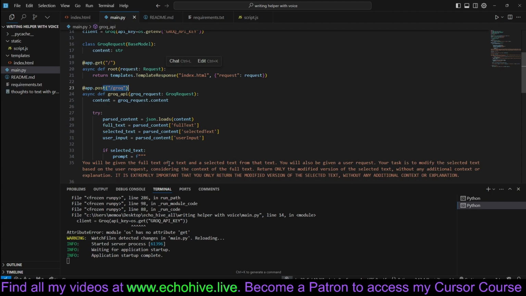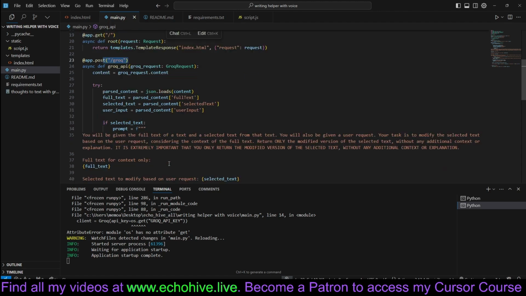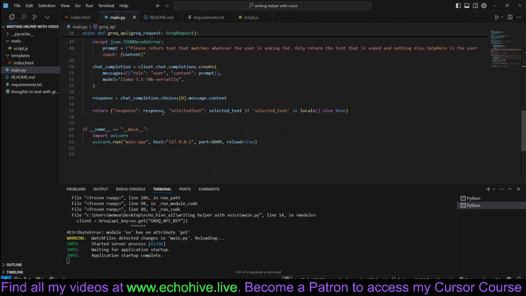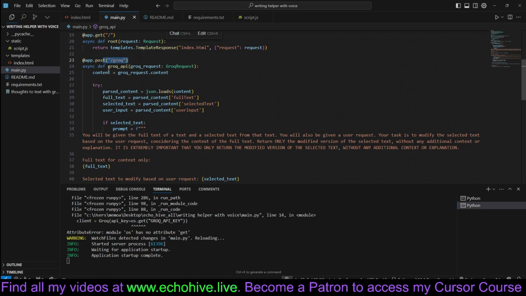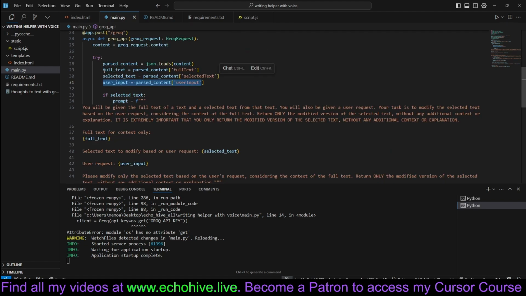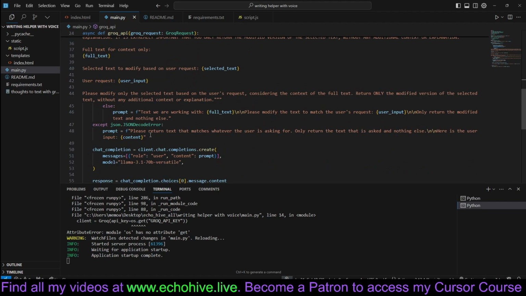As you've seen from the demo, this app can write full text, plus can modify parts of the text. That's why we actually have two separate instructions when we're calling the Groq API.